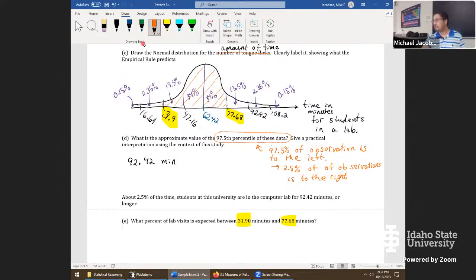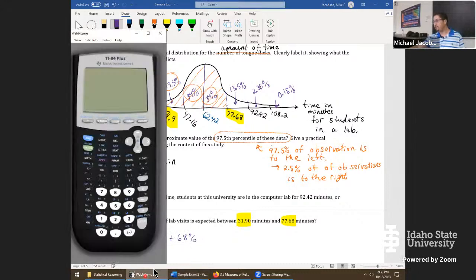Once you've shaded that way, we're going to grab next the circled probabilities right here. Starts at the 31.9, the 34, and the 34. So we'll say it is going to be 13.5 plus, well, 34 twice is 68%.